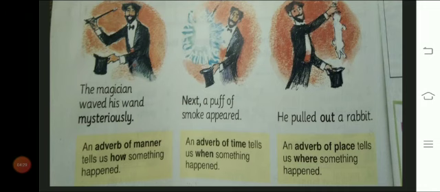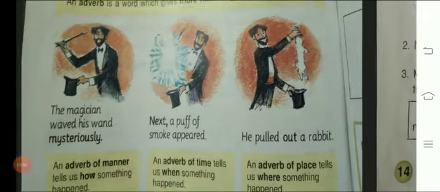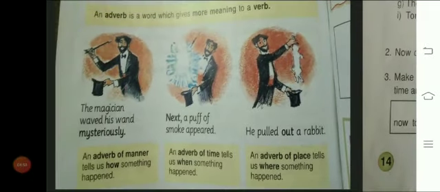So out tells us where he pulled the rabbit. Out is showing the place, so it is an adverb of place. I hope you have recalled and revised all three types of adverbs.